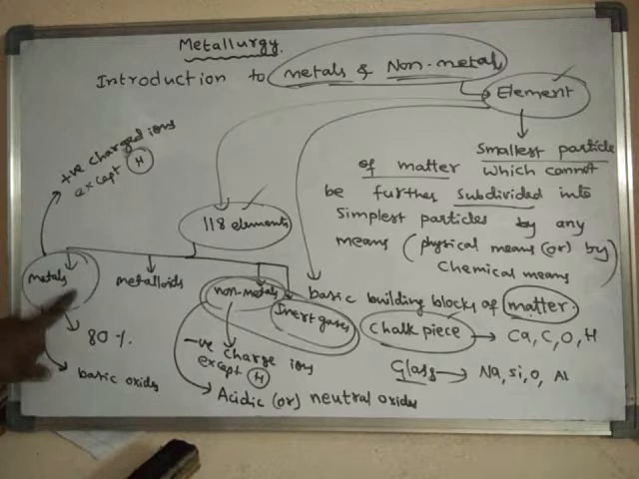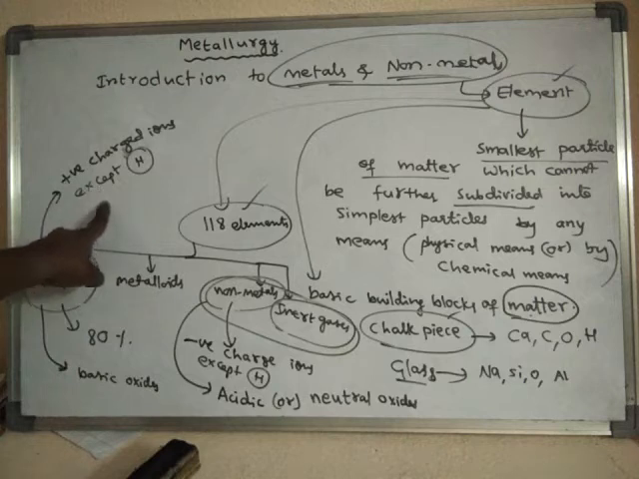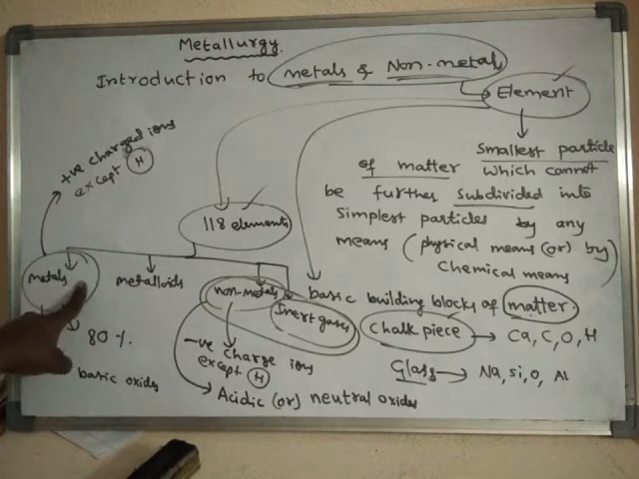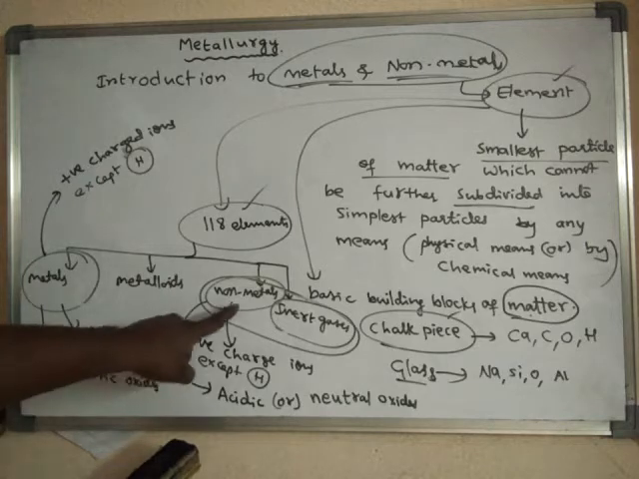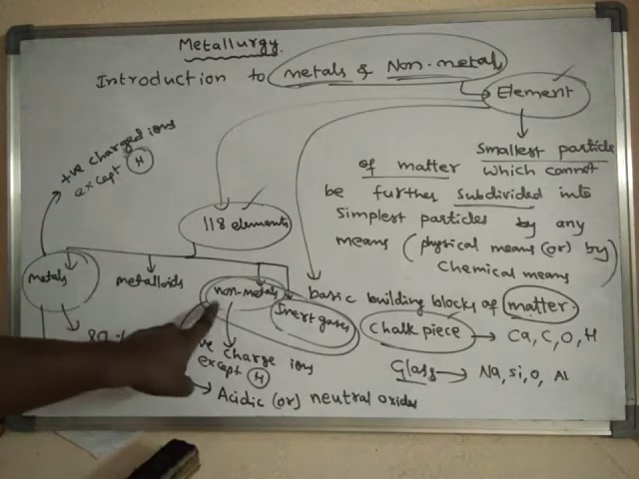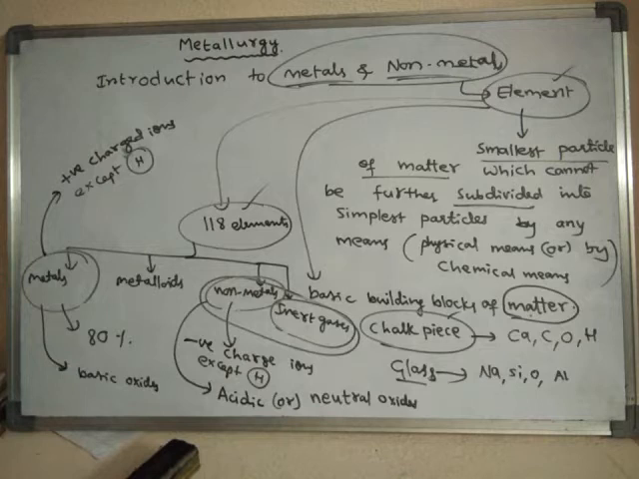Okay, see, one thing is metals will lose electrons from their valency shell to form positively charged ions. All metal atoms lose electrons from their valency shell to form positively charged ions. And all non-metals gain electrons. They will try to get one or more electrons into their valence shell.